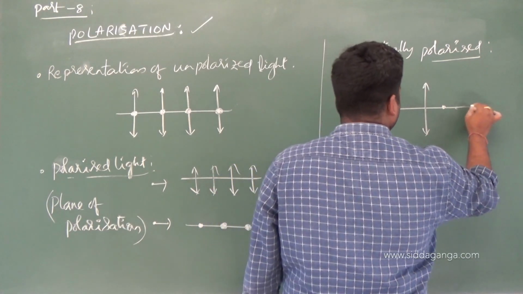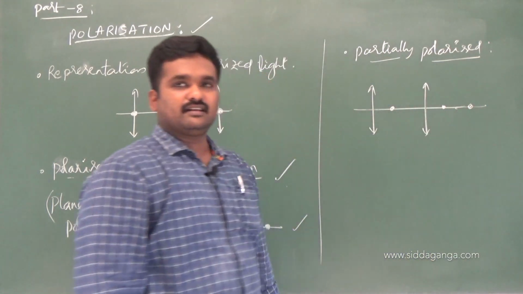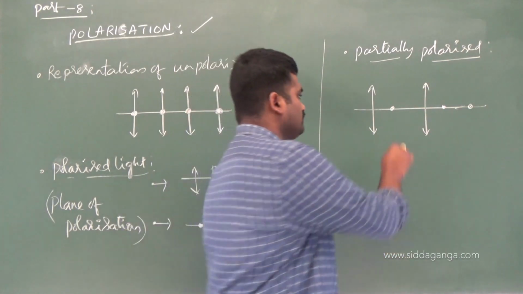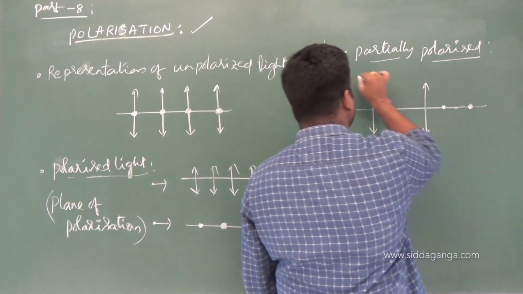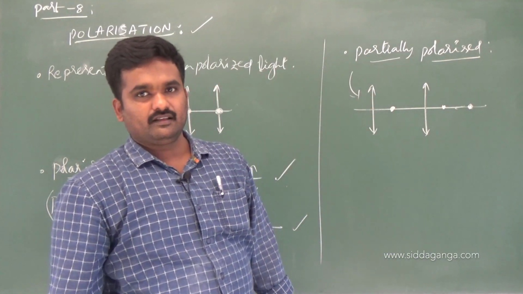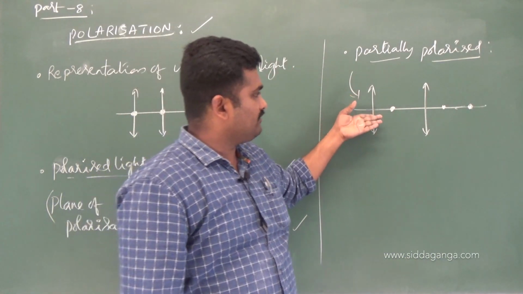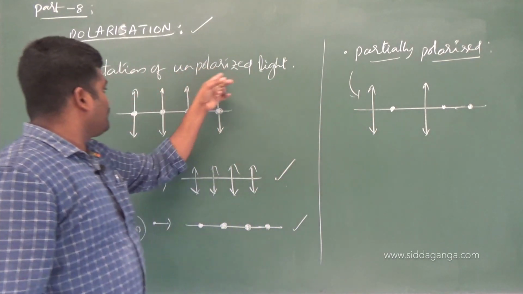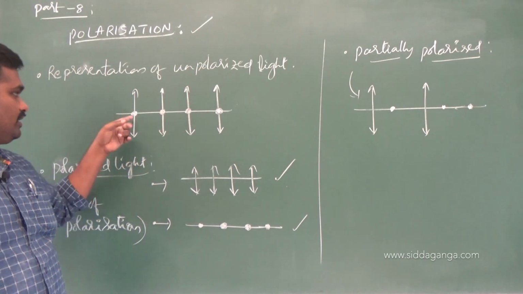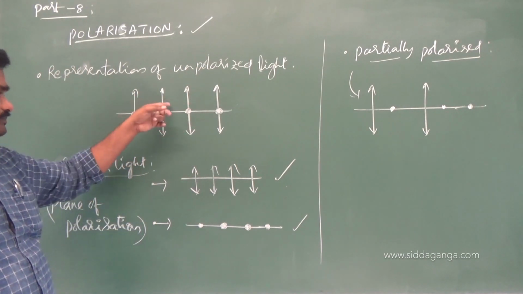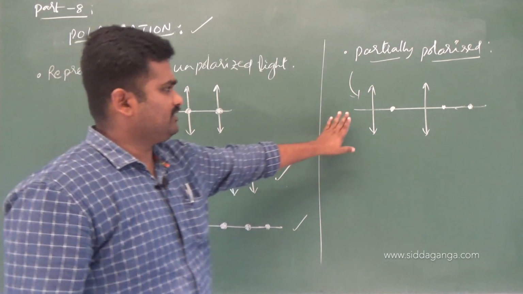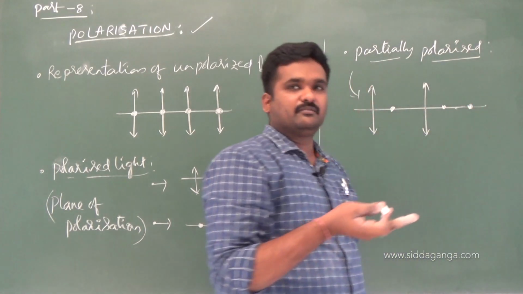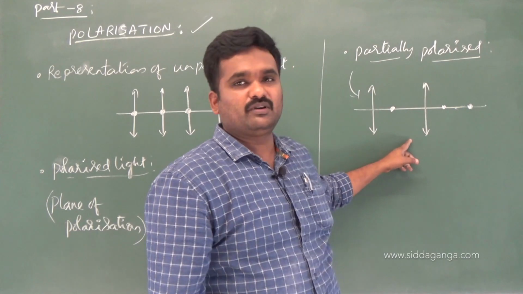Is this light polarized here? It is having both dot components as well as arrow components. That's why this light is partially polarized. Why? Because it's not completely polarized here. Unpolarized light, in the sense, should have both dot as well as arrow components at the same instant. Here we are having a few of the arrow components and a few dot components, separately in two different planes. You can say this is partially polarized light.